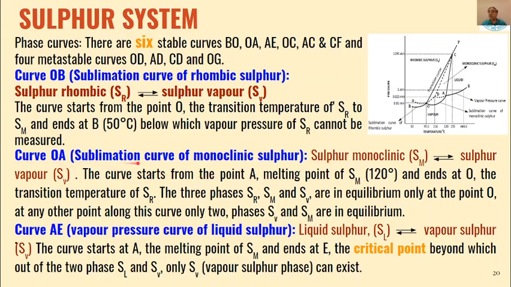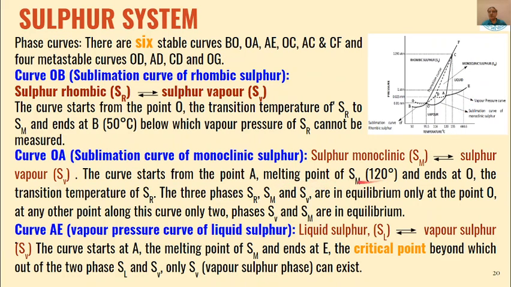Then is curve OA. Here the monoclinic sulfur is in equilibrium with vapor, and this is called the sublimation curve of monoclinic sulfur. Monoclinic sulfur is in equilibrium with sulfur vapors. These are sulfur vapors, and above this is monoclinic sulfur.